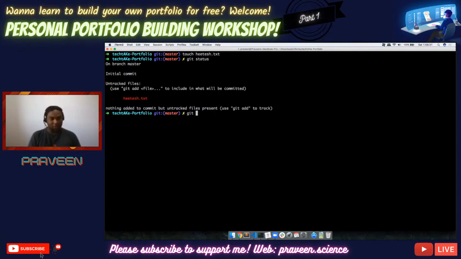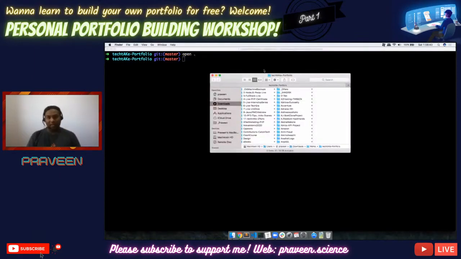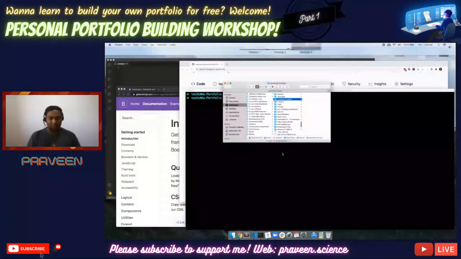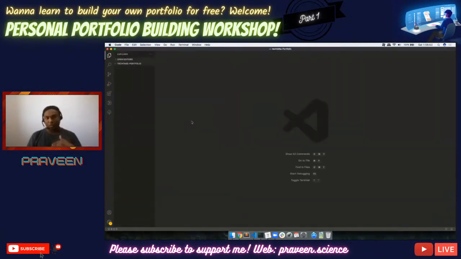Okay, so I'm just going to do git checkout dot, then rm hitesh.txt, and it's gone. Superb. So that's what we are doing. And if I try to open this one, there is literally nothing here, so we actually don't need this. But what we will do is take this and open it in VS Code.